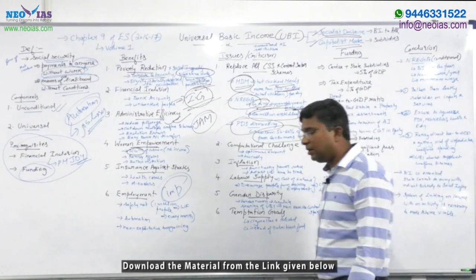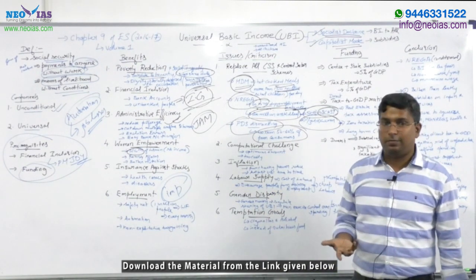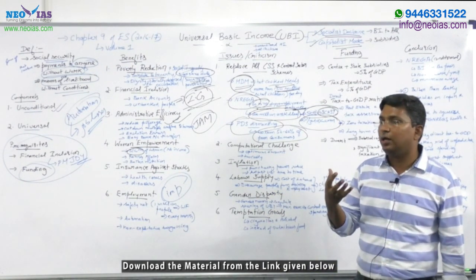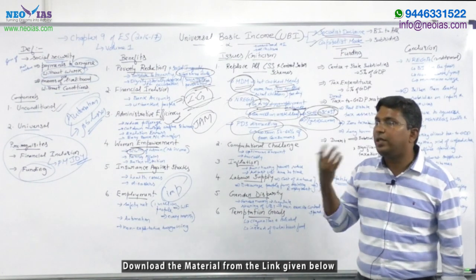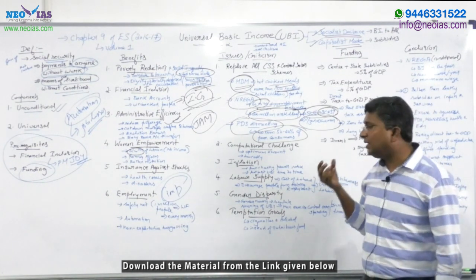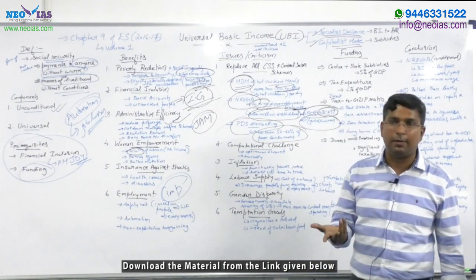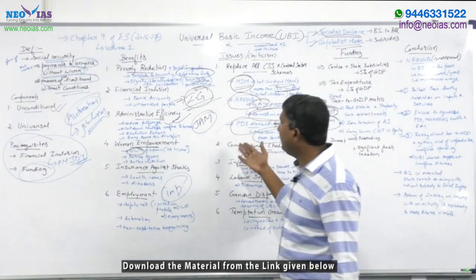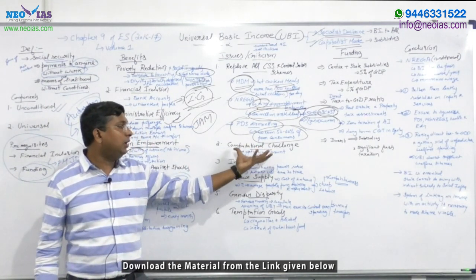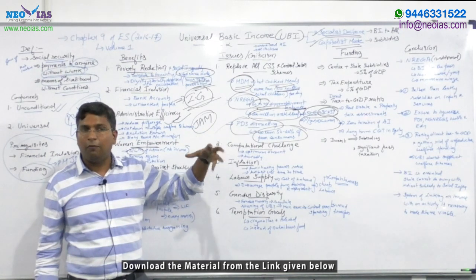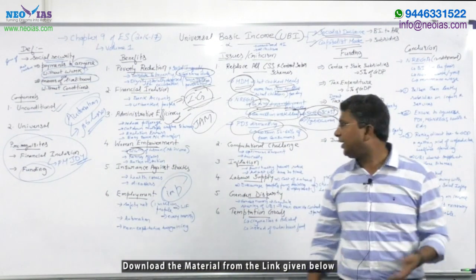Second, you can mention the computational challenge. Now we talk about minimum income. What will be the minimum, optimum income for an individual to have a decent, dignified life? That's a big question mark. So there is a computational challenge in calculating the optimum amount to be transferred to all the citizens of the country. There will be a greater computational challenge for the government in finding the optimum amount to be transferred in the form of minimum wage. So that's the second criticism.